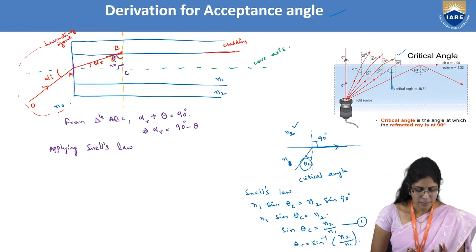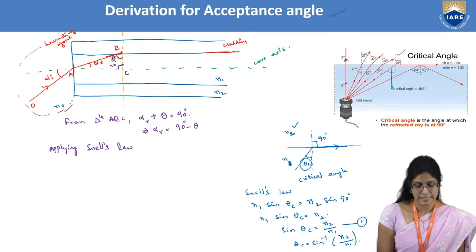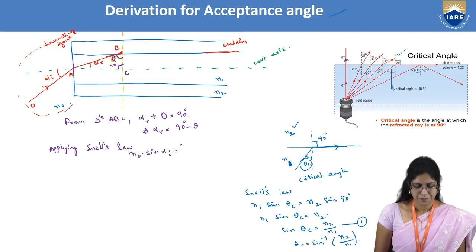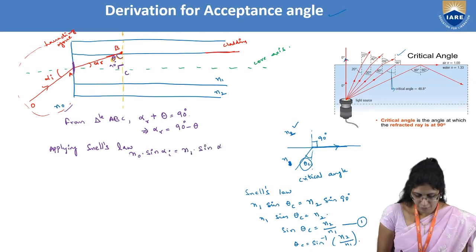For us, the incident ray is in air, whose refractive index we have taken as N0. So N0 sine alpha I is equal to, on the other side, the refractive index N1 into sine of alpha r.